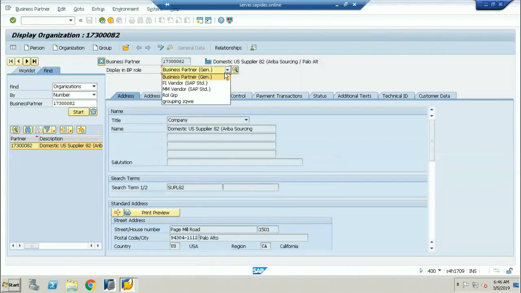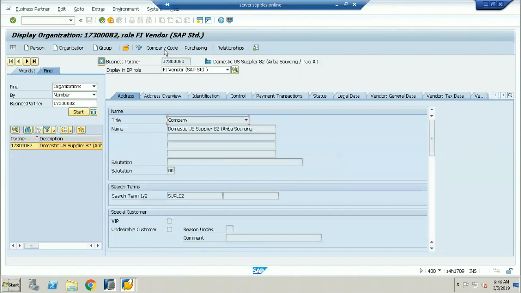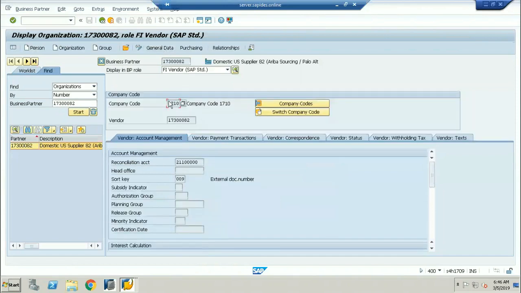Now if I want to switch to the company code, FI business partner, the FI related transaction, so if I click on that, FI vendor. If I click on the company code, he has been created for company code 1710, and this is exactly what is called a reconciliation account. This is the reconciliation account. So these are the details about the vendor.